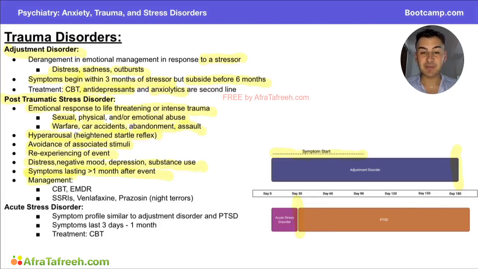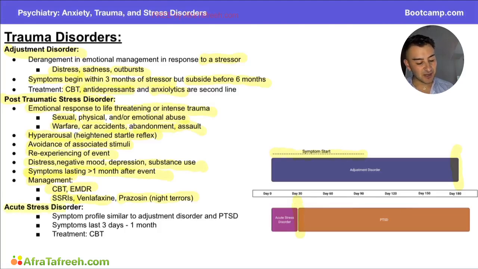In terms of our management, we're going to use first line things like cognitive behavioral therapy and EMDR, which stands for eye movement desensitization and reprocessing therapy. And we can also use pharmacologic agents as well, like SSRIs, venlafaxine, and really high yield prazosin for night terrors. Remember, prazosin is going to be an alpha 1 antagonist. They may ask you about that mechanism of action on Step 1 in relation to PTSD and night terrors.